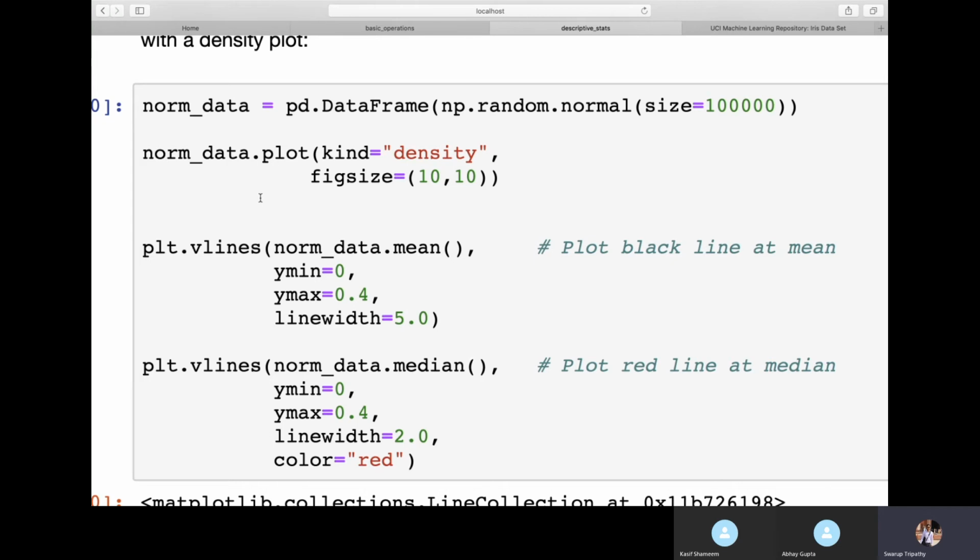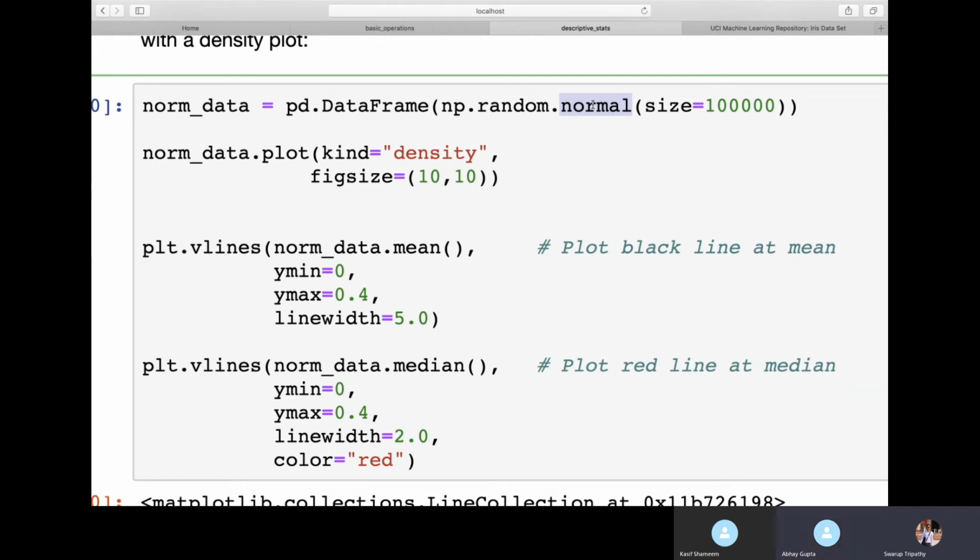So here I'm saying pd.DataFrame. You are able to see the screen, right? Yes. Here I'm saying norm variable. This variable equals pd.DataFrame. I'm converting my data to a data frame, and my data frame contains np.random.normal. This random is used to give you some random values. np is nothing but numpy.random. It will give you some random values, normally distributed random values.